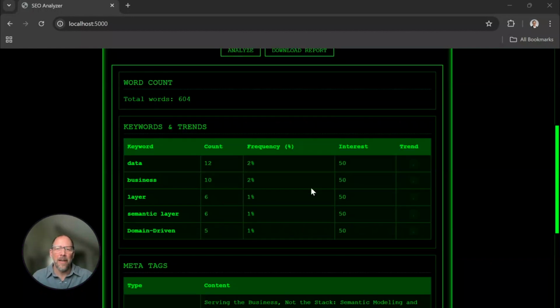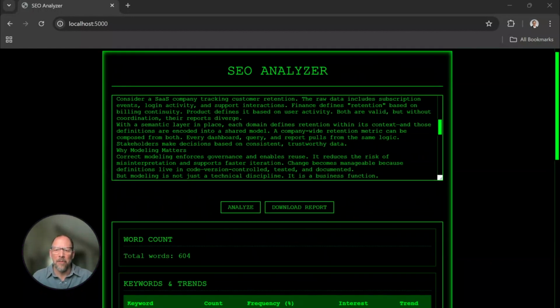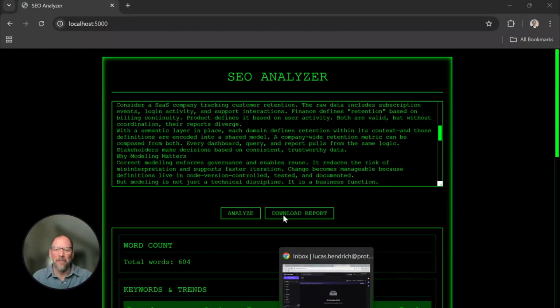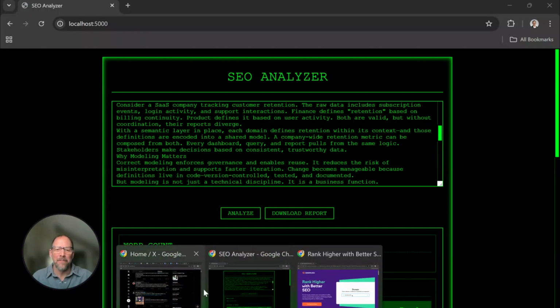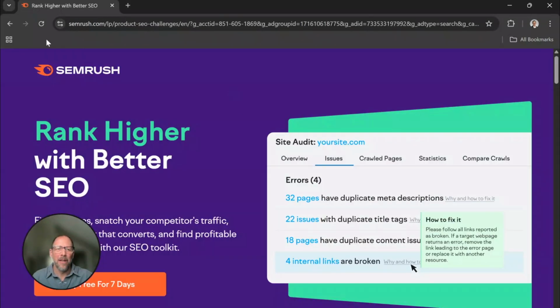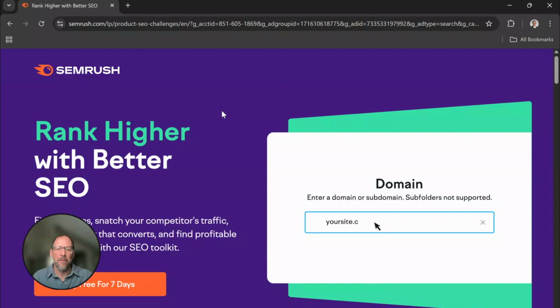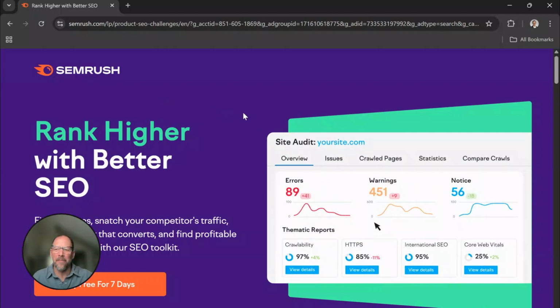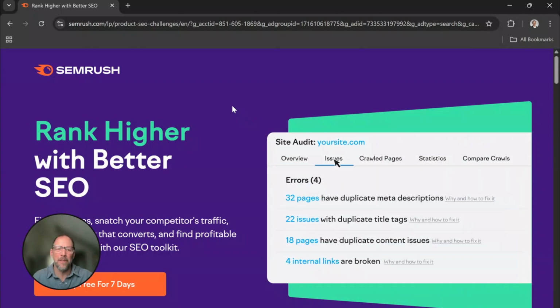So if I were any of these companies that I was looking at when I was trying to find an SEO analyzer, I might be a little nervous that someone vibe coding in a very short amount of time really got to MVP pretty quickly. I don't know.